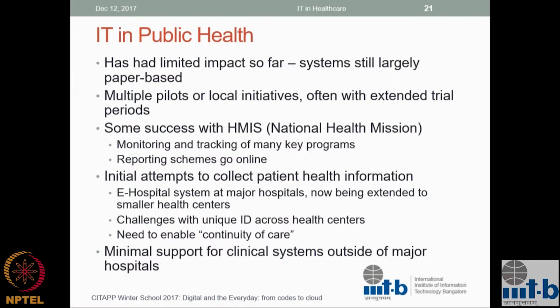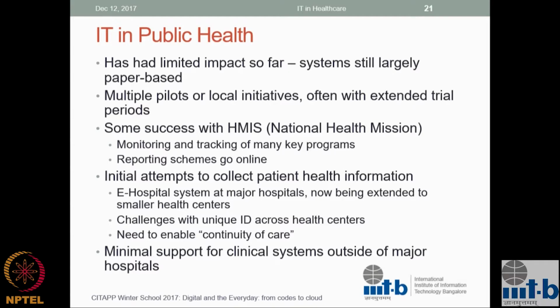Can they get better data so they can make their decisions better? Can they track what they're doing better? Can they get assistive systems that will help them? How can an MBBS doctor in the field get access to better decision-making systems so that they can treat the patient better? So we can improve. One part of it is how do we improve the effectiveness of the doctors who are there.